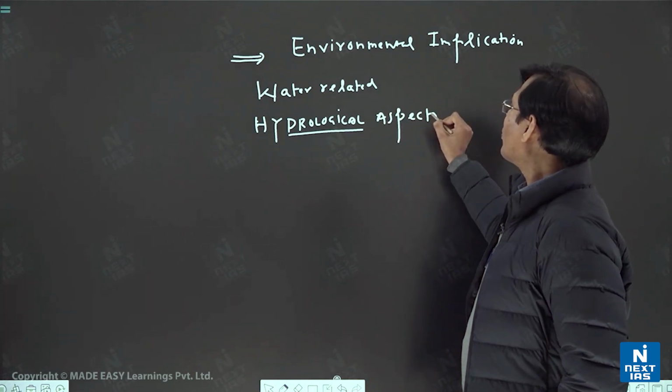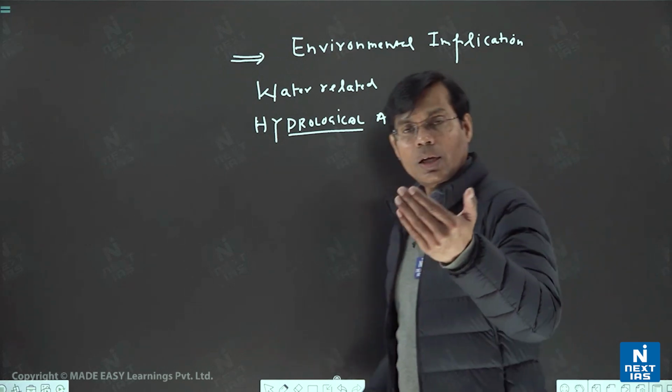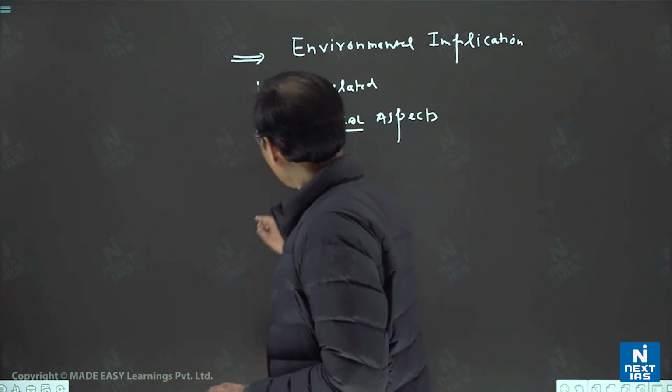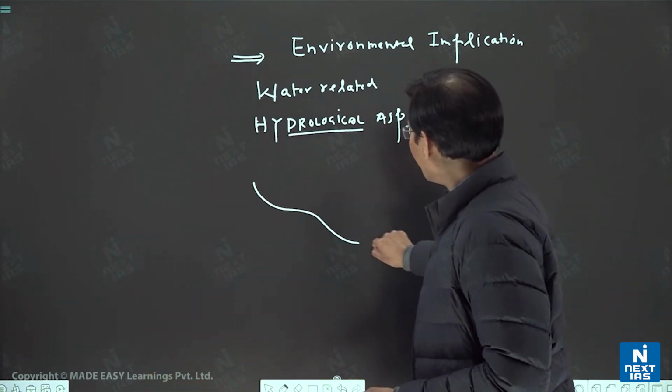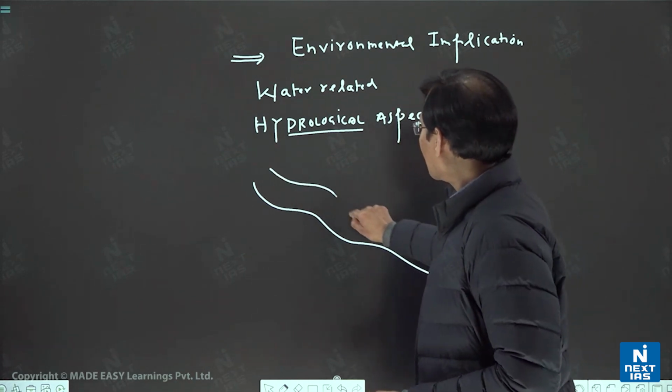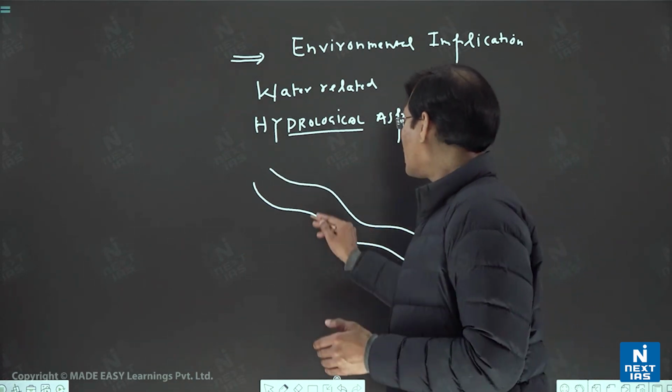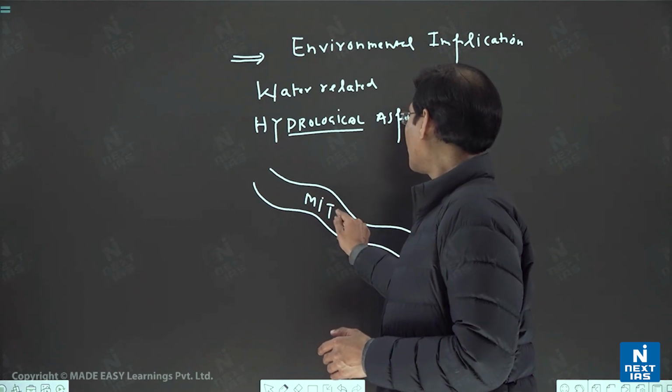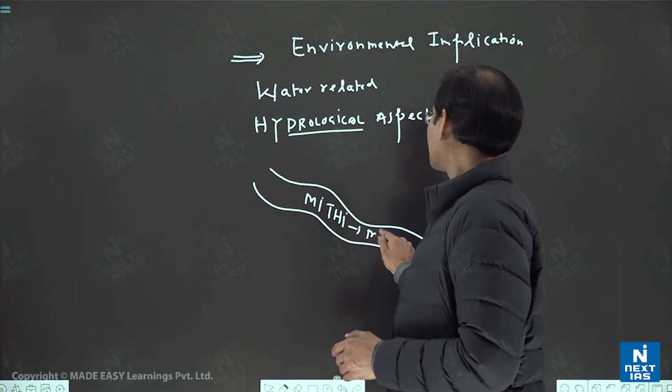For example, if you talk about a river, suppose you take one river, you can say the Meethi river, for example. Meethi, a famous river passing through which city? Mumbai.